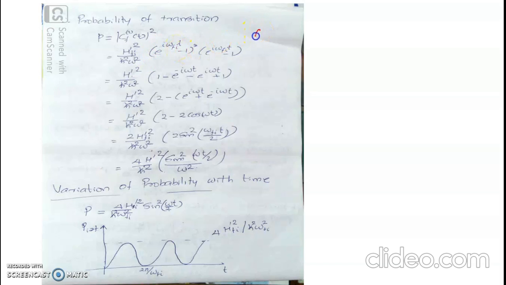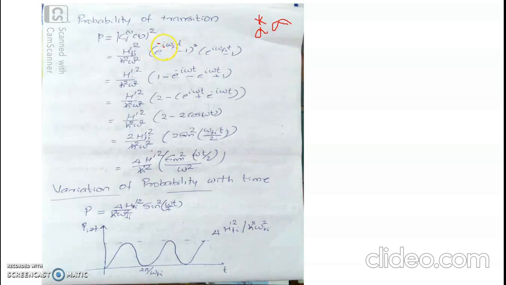If A is a complex parameter, A squared means A star, the complex conjugate of A, into A. So this is the complex conjugate of e raised to i omega t minus 1, into e raised to i omega t minus 1. You open this bracket: e raised to i omega t into its complex conjugate e raised to minus i omega t.